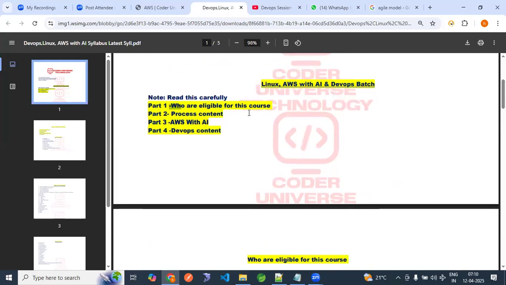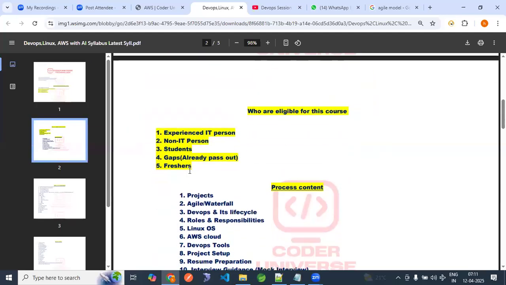I have mentioned who is eligible. This is the part we have divided so that you can understand the syllabus content: process content, AWS with AI, DevOps content. So who is eligible for this course? Any experienced IT person, and any experienced non-IT person also.